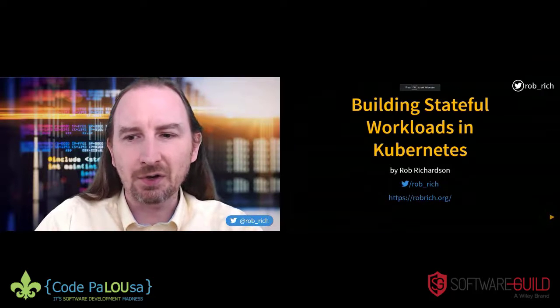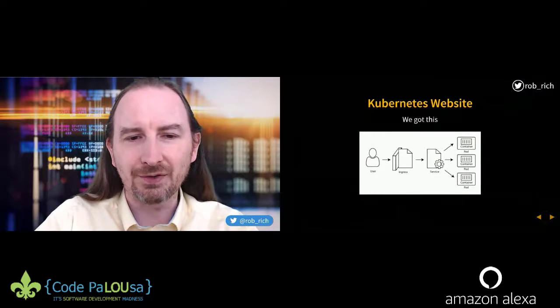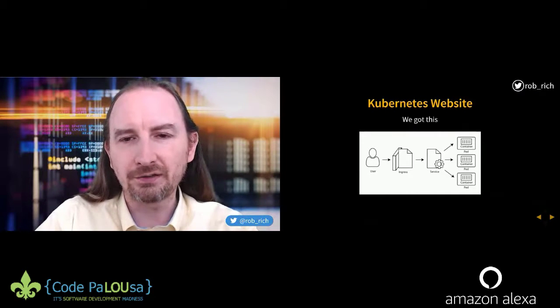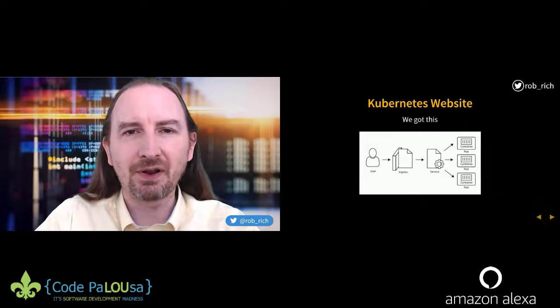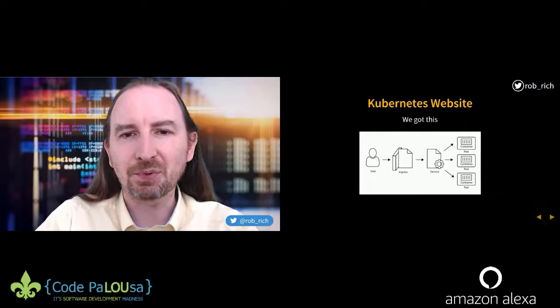Building stateful workloads in Kubernetes. We talked about this guy. Let's start off with stateless Kubernetes, because that's kind of the easier end of the things. In stateless Kubernetes, we have a user that hits an ingress controller, a service, then round robins across all of the pods. Each pod wraps a container. We got this. This is everybody's Kubernetes 101 talk. And this we know how to do. This is pretty sweet.